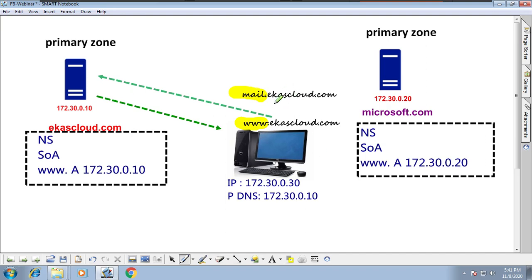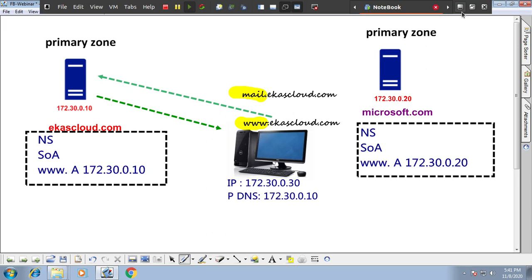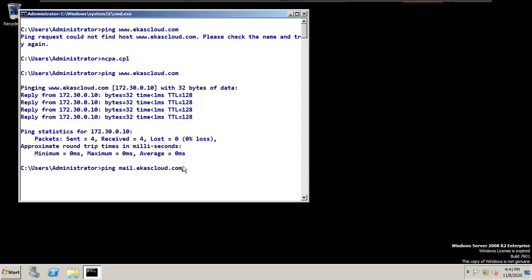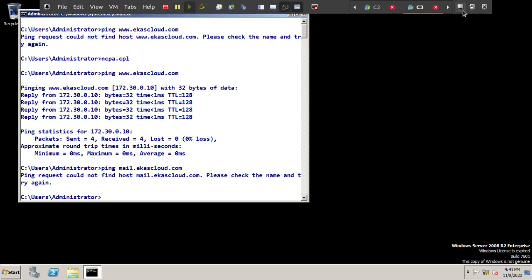Now we are sending a request with mail, but we have a zone and we don't have any record with mail. We should have a record so that we can get a response. Then what happens when we type something which is not there in the DNS zone? So how to resolve this? Let's see what happens. I will go to the client and enter here. It says the ping request could not find. That's okay, fine. That is not an error. What happened in the backend?